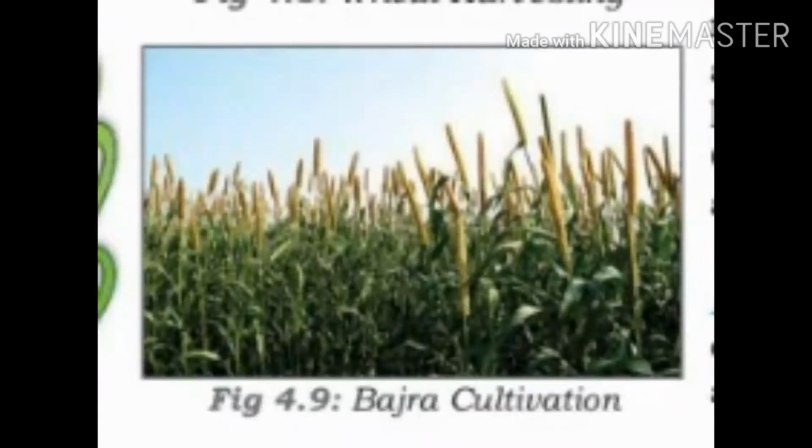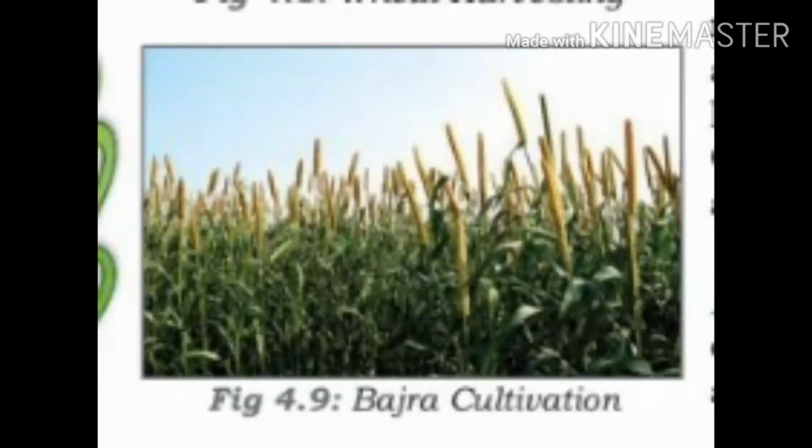Then major producers in India: ragi in Karnataka and Tamil Nadu. Jowar in Karnataka, Andhra Pradesh, Maharashtra and Madhya Pradesh. Bajra in the dry areas of Uttar Pradesh, Gujarat, Rajasthan and Maharashtra.